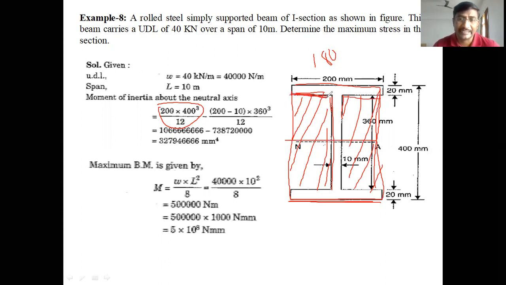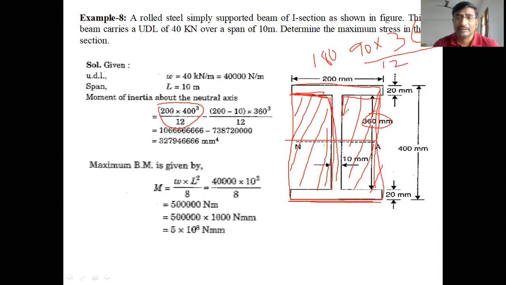So the breadth is 90 mm and the height is 360 mm, as given in the section itself. So 90 into 360 cube by 12. This is the moment of inertia of one area about the neutral axis.